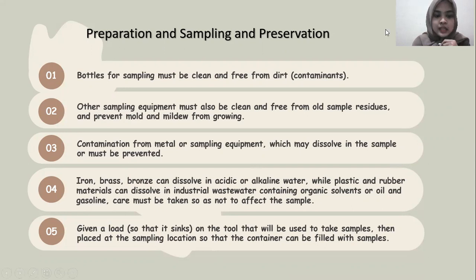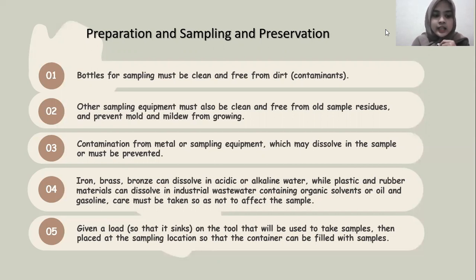Then contamination from metal or sampling equipment which may dissolve in the sample must be prevented. Iron, brass, and bronze can dissolve in acidic or alkaline water, while plastic and rubber materials can dissolve in industrial wastewater containing organic solvents, oil and gasoline. Care must be taken so as not to affect the sample.